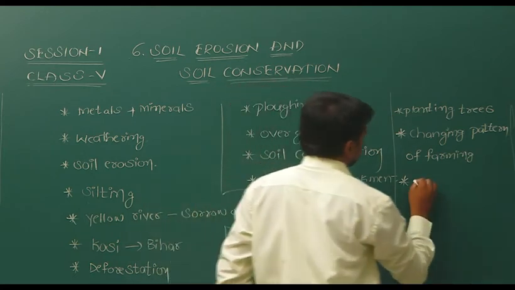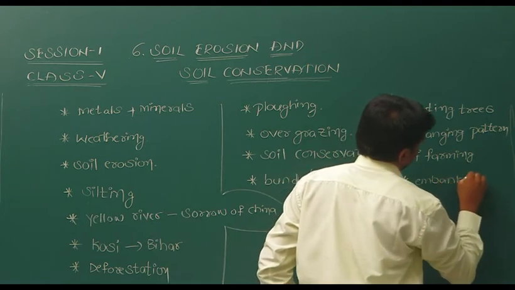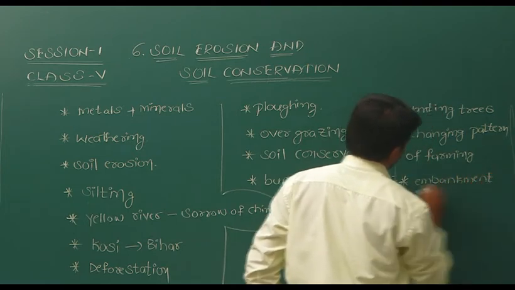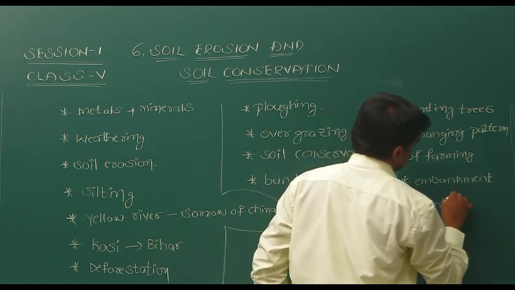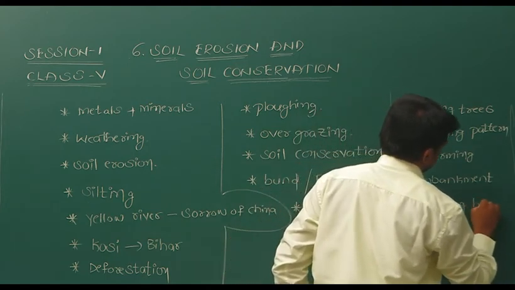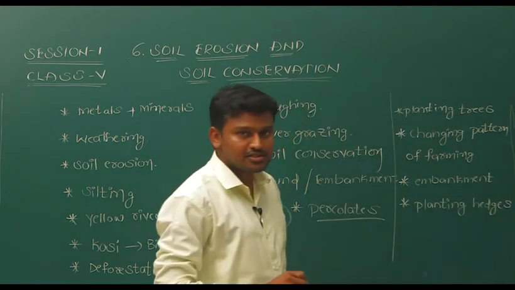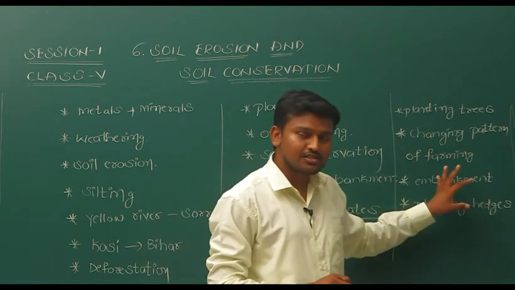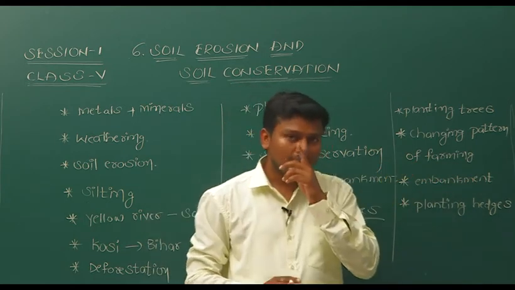Embankments. Planting hedges. So these are the processes. By using these several processes, we can check or control this soil erosion.